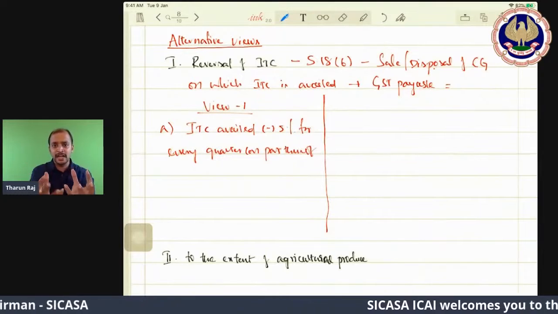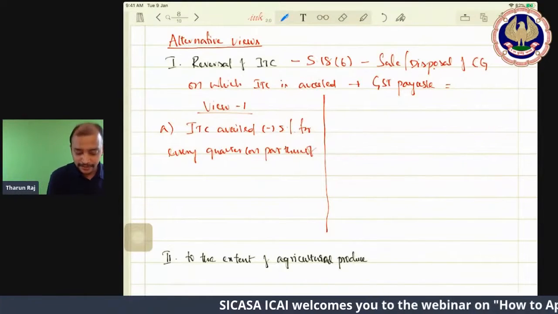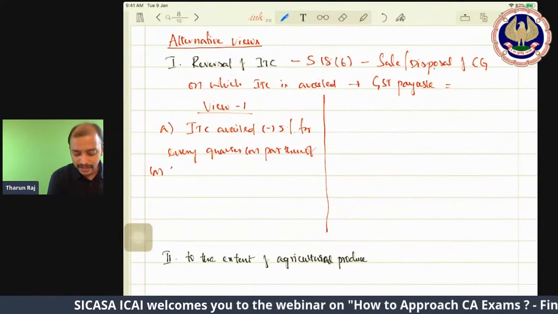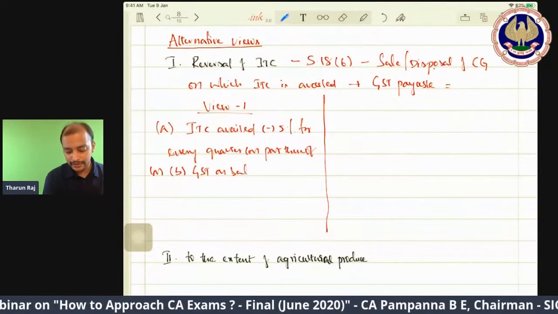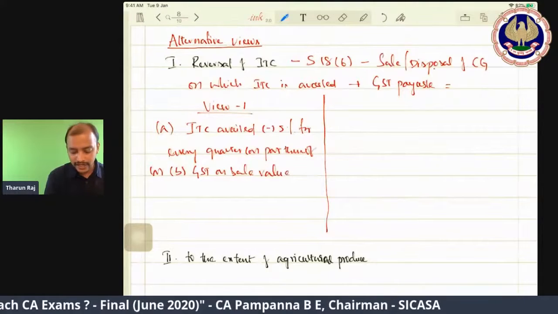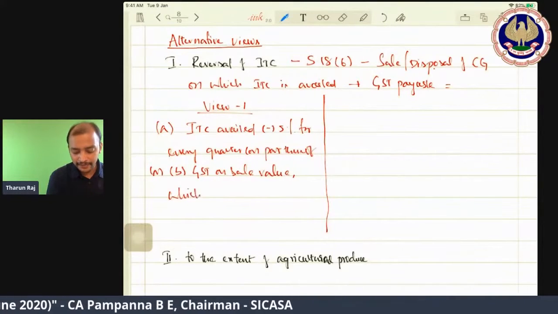That you reduce, so the remaining ITC you need to reverse. Or B, GST on sale value, whichever is higher.